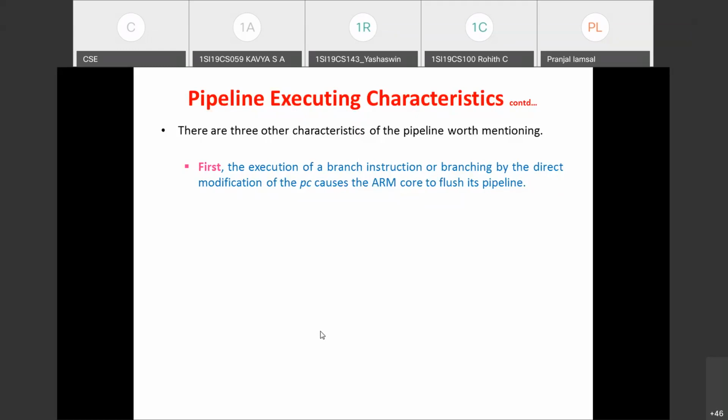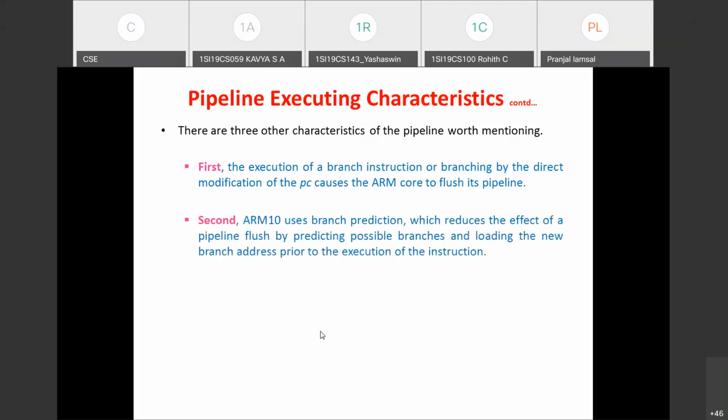So this is one more pipeline executing characteristic, where you just remember that the ARM core is going to flush the pipeline if a branch instruction is encountered. Next, ARM10 will make use of branch prediction. I already mentioned ARM10 uses a 6-stage pipeline.